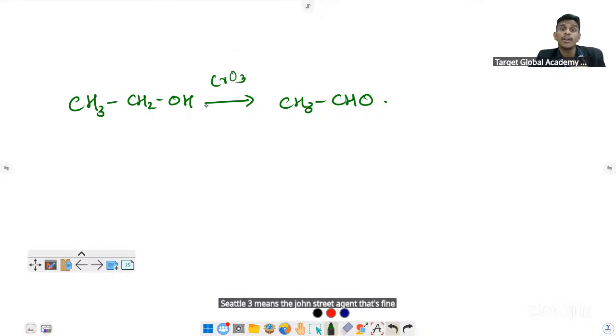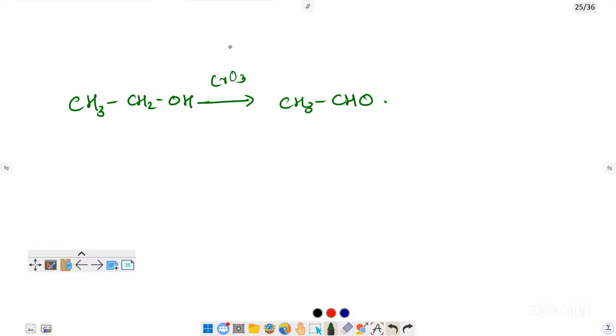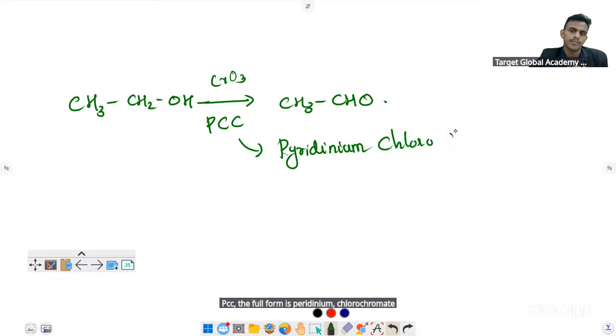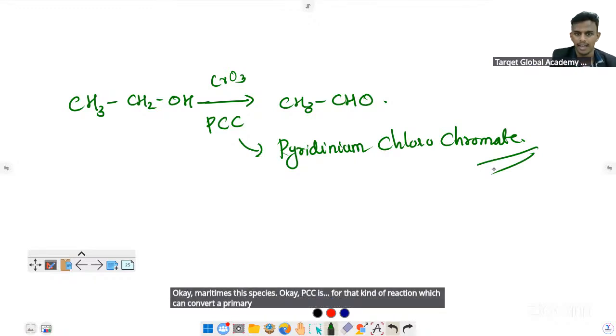Then there is a very important reagent, we do not notice it normally, but it is regularly asked. PCC. Yes, PCC, pyridinium chlorochromate. Many times this PCC is asked. PCC is an important reagent which can convert a primary alcohol to the aldehyde only.